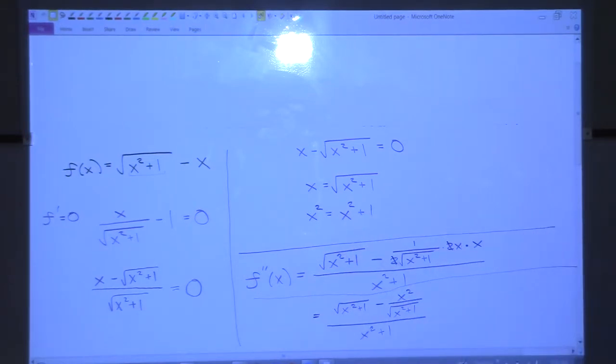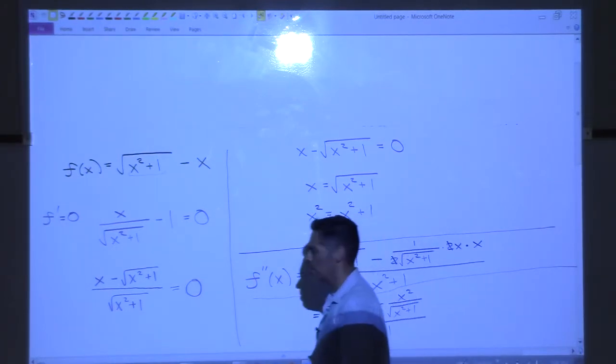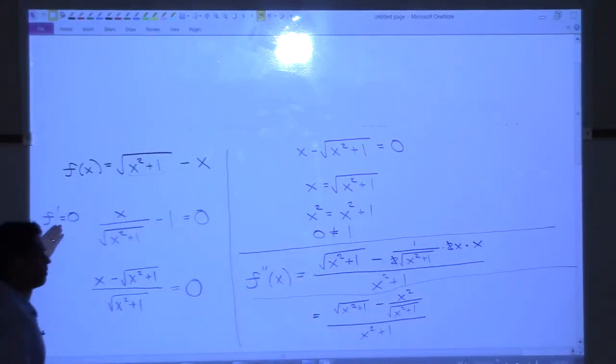What? 0, 1. Did we mess up? No, we didn't mess up. What is this saying to us? There's no place where the first derivative equals 0. We were asking, when is the first derivative 0? And the answer is never. It's never 0.